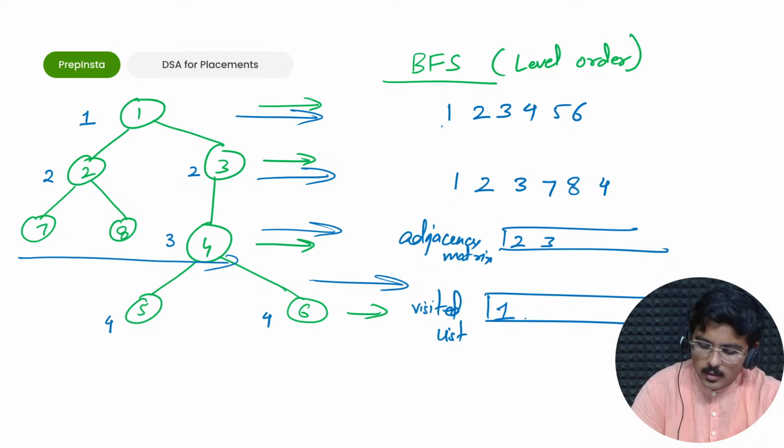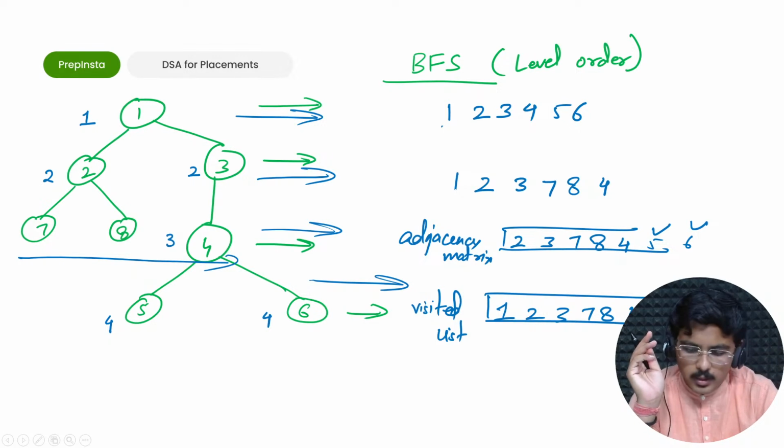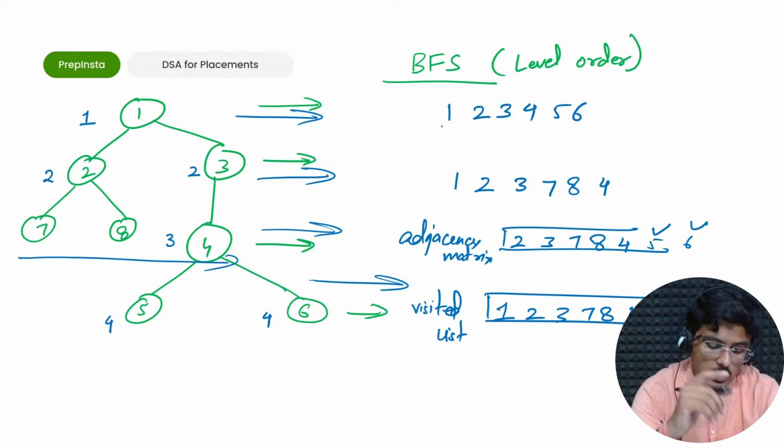Then 2 and 3 are in the same level, I'll visit them. Then I'll go ahead for 2 and 3, 7, 8 and 4 for the adjacent. Similarly, they will come here. Post that, for 4, 5 and 6 were adjacent. First 5 would be visited, then 6 would be visited. Okay, that's how level order traversal or breadth first search works.